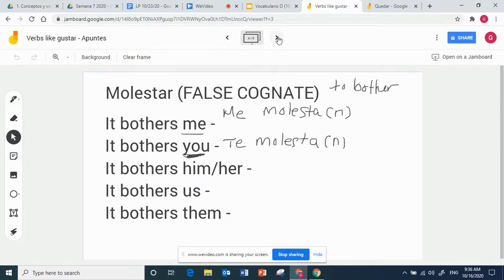It bothers him or her, le molesta, and if it's plural,